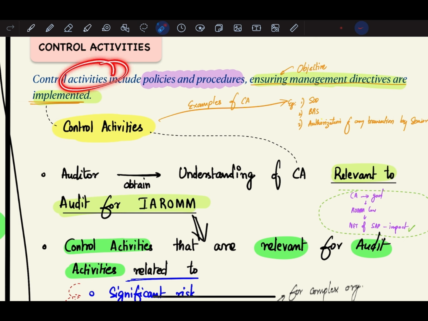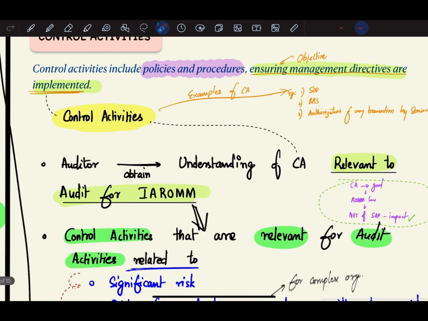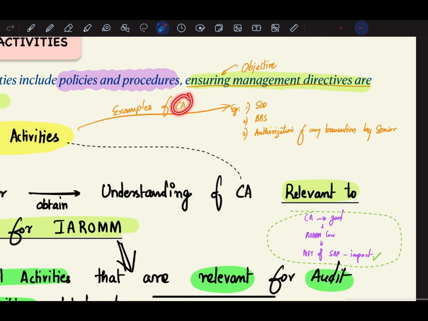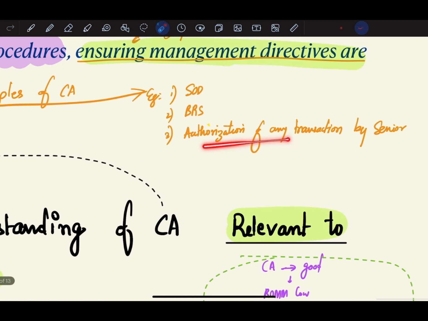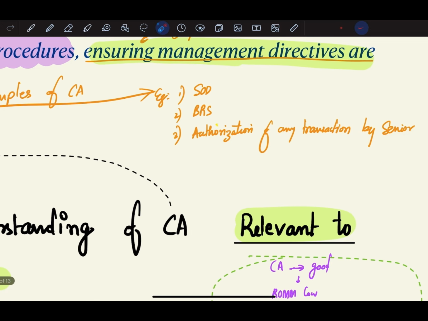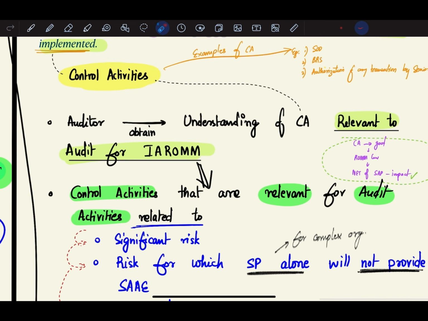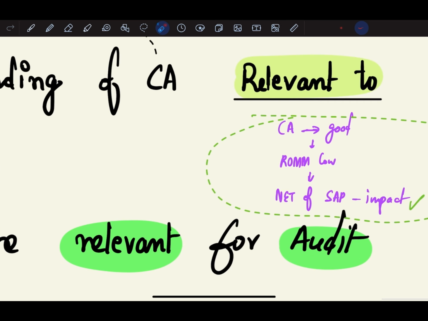Examples of control activities are segregation of duties and authorization of transactions by seniors, like management authorization in respect of a few general or specific transactions. The auditor tries to obtain an understanding of the control activities which are relevant to the audit for identifying and assessing the risk of material misstatement. Basically, if the control activities are good, very nice.